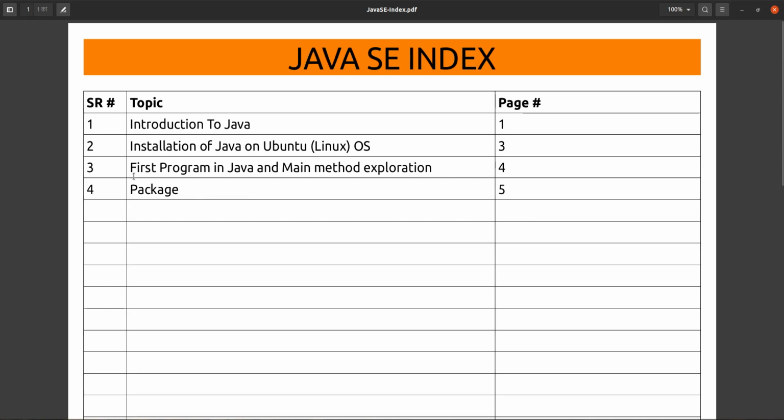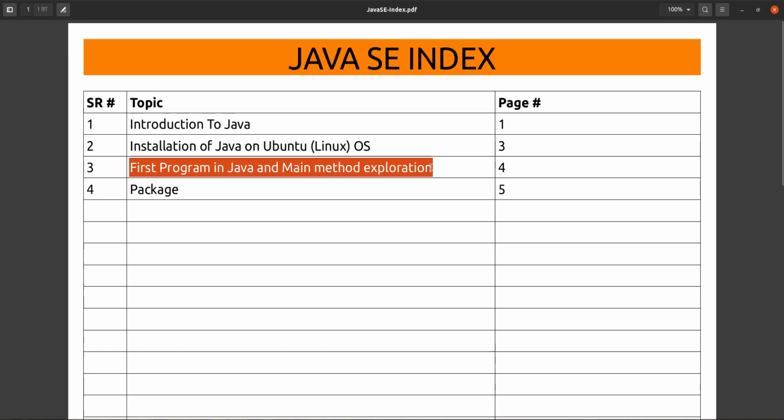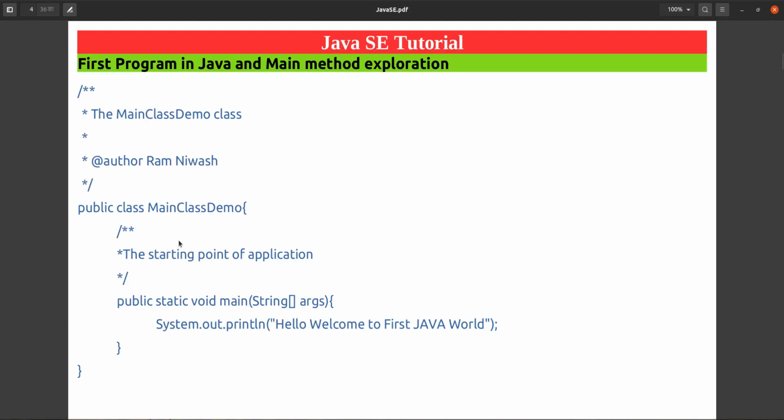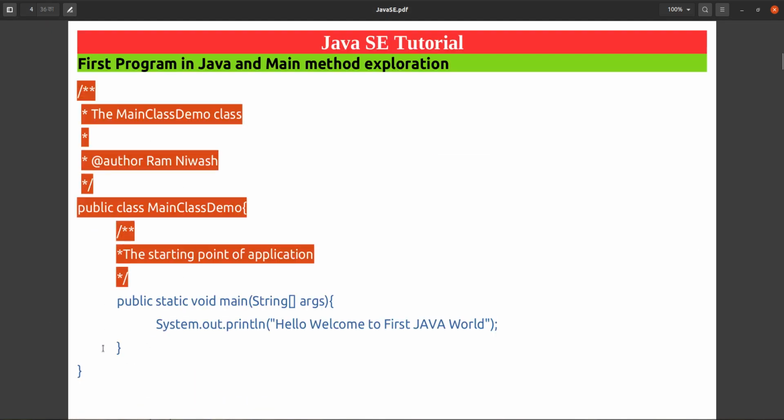So in today's video we will see the first program in Java and the main method exploration. So let's get started with that one. So if you see our first program in Java, it looks like this one.